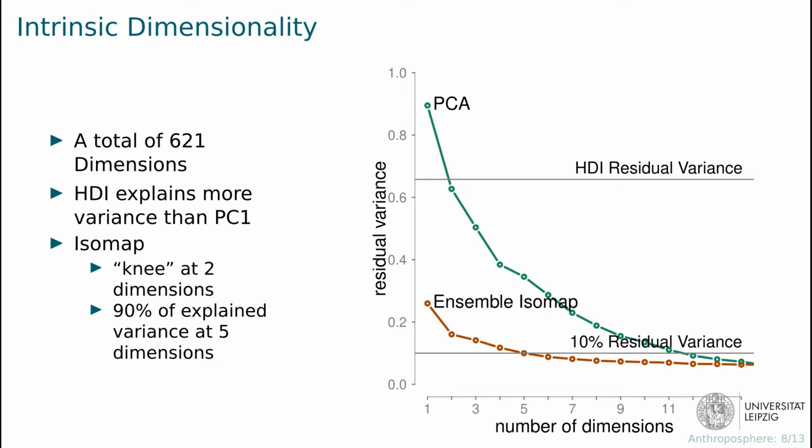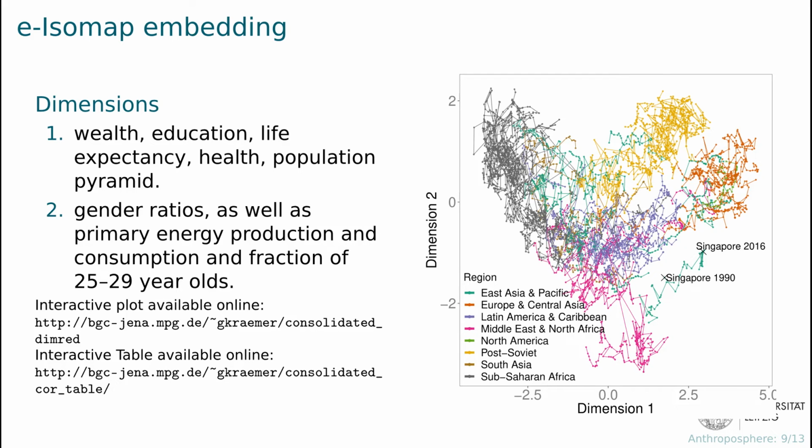We found that we could compress the 621 variables from the World Development Indicators to only 5 components while still explaining over 90% of variance. On the figure to the right, you can see the embedding of our dataset in the first 2 dimensions of reduced space. Every point is a country at a certain year, and the trajectories of countries are connected by lines.